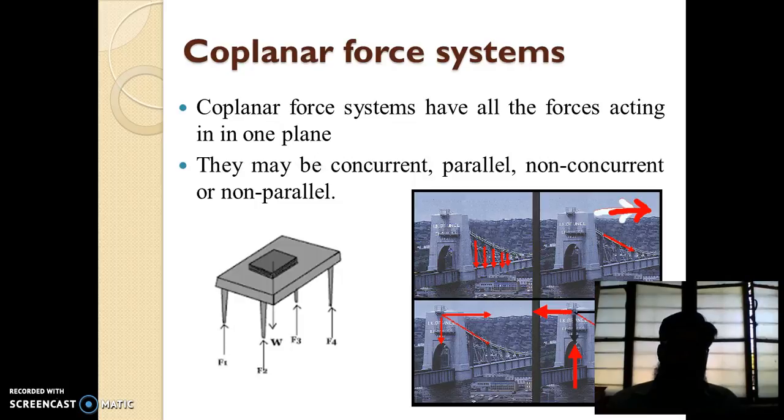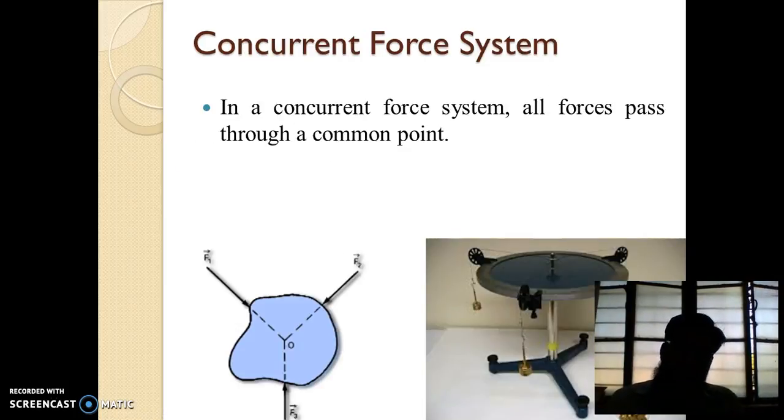So what is coplanar force system? If all the forces acting on a body lie in a single plane, then that force system is called coplanar force system. They may be concurrent, parallel, non-concurrent, non-parallel, depending upon the direction of the forces or the point of application of the forces. These are some examples of coplanar force system. This table resting on a plane is also an example of coplanar force system.